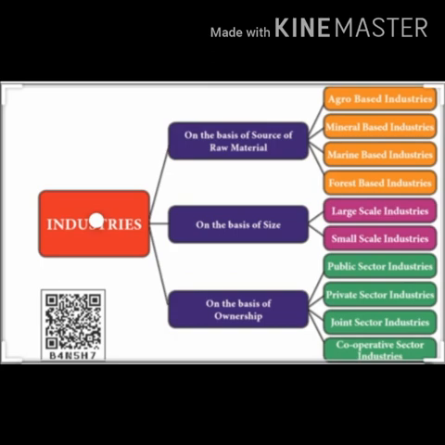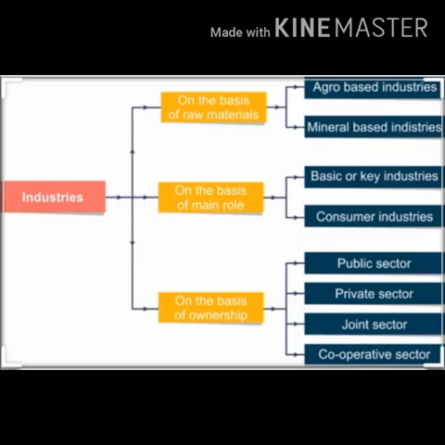Last but not the least, the category based on the bulk and weight of raw material and finished goods. In this category, the industries are divided into two categories: heavy industries and light-weighted industries. Heavy industries are such industries which are bulky in nature for the transportation purpose, like iron and steel industry and cement industry. The last category is light industry. Industries that use raw material that is light-weighted, not bulky, and produce products that are also light-weighted goods are considered as light industries. Example, electrical goods industries.